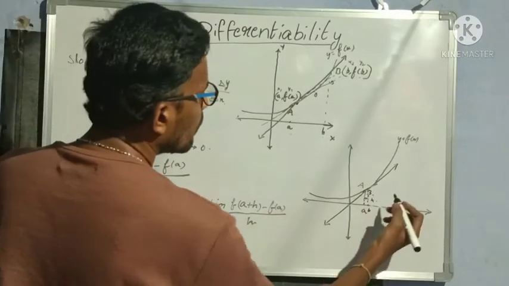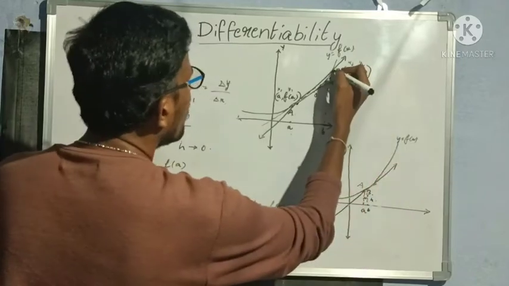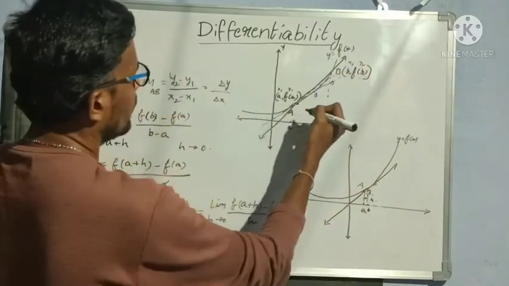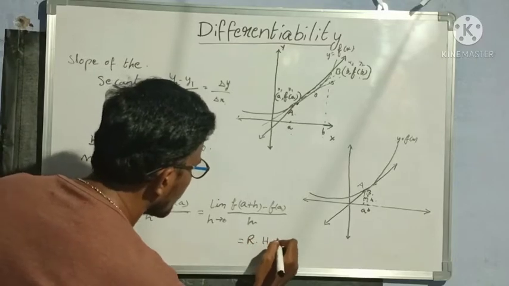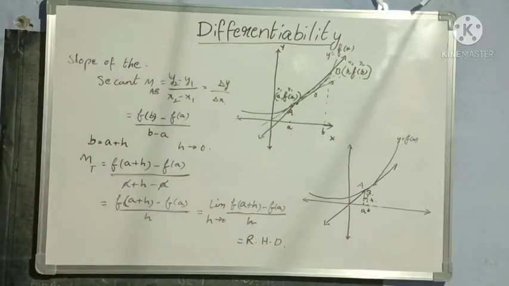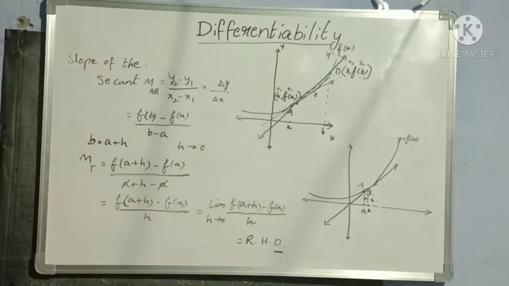Now we can give a name for this. As we are moving the point B from the right side, we can name this the right hand derivative. Okay, now what is this called? A right hand derivative.